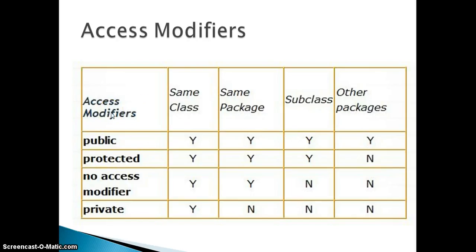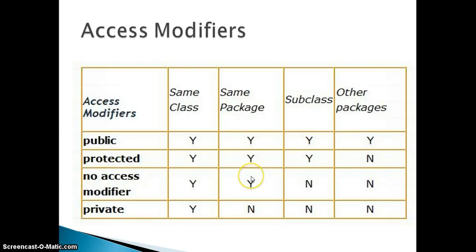When you declare it as protected, your same class, same package, and your subclass can access it, whereas other packages cannot access it. That's a minimal level of protection which we are offering through the protected modifier. When you don't declare any modifier, which is the default modifier, then that particular class can be accessed by the same class and same package, but a subclass in other packages cannot access it.